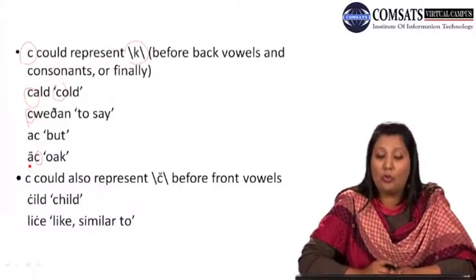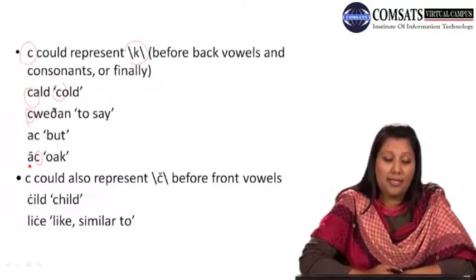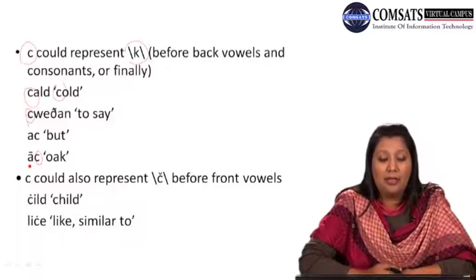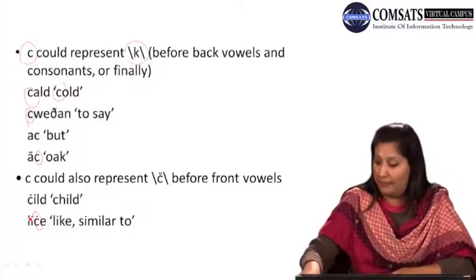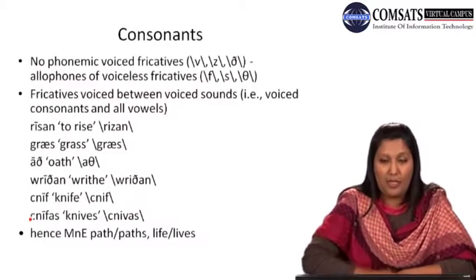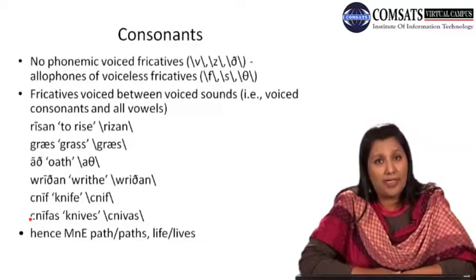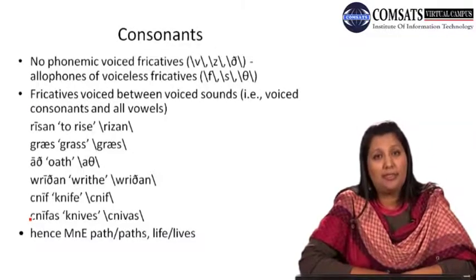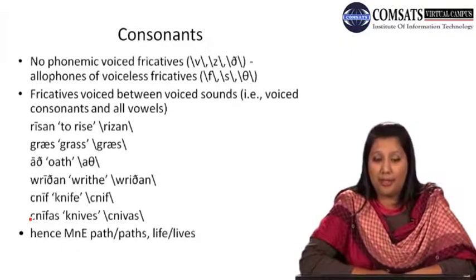C could also represent the ch sound before the front vowels, as in child. It could refer to ch as well. In words like similar, here the C would represent K, and it means similar to. There are some consonants; perhaps this will not make great sense to you. The reason is that this is English of the Old English era, so things were like this at that time, and you need to understand it this way.